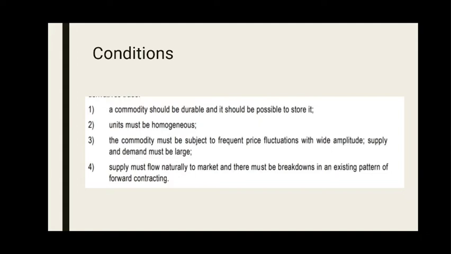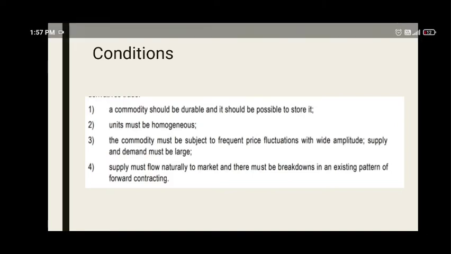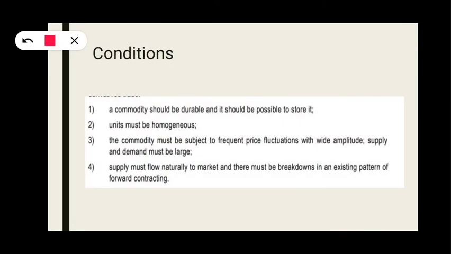There will be many commodities, but in order to be listed in the commodity exchange, four conditions have to be satisfied. First, a commodity should be durable and it should be possible to store it. For example, crude oil. Crude oil is durable and it is possible to store, so it comes under commodity.